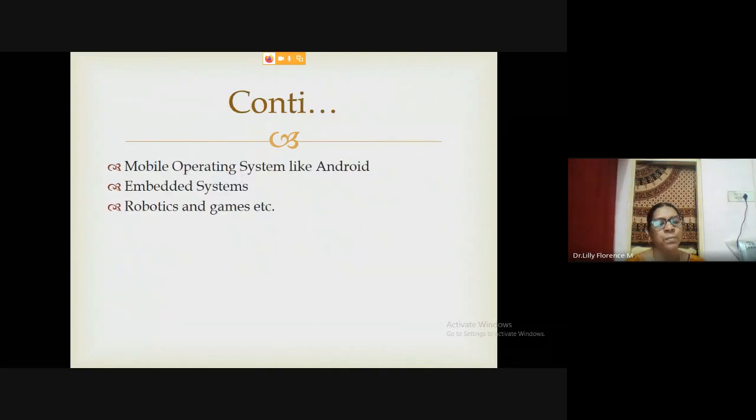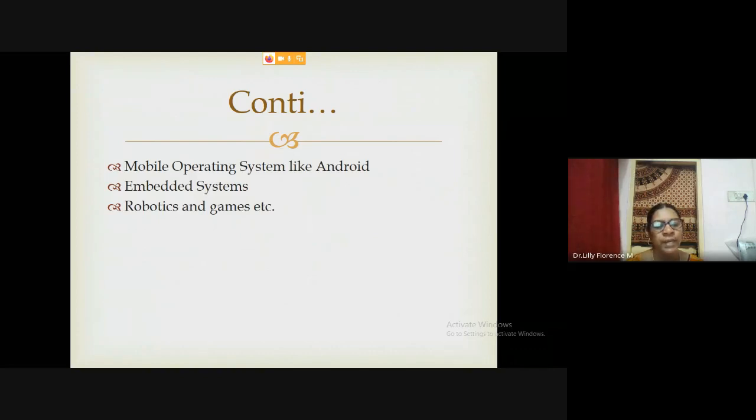Coming to mobile operating systems, the Android operating system was developed on the platform of Java. We can also develop Android apps using Java programming, as well as embedded systems and IoT applications. We can use Java in robotics and game development.